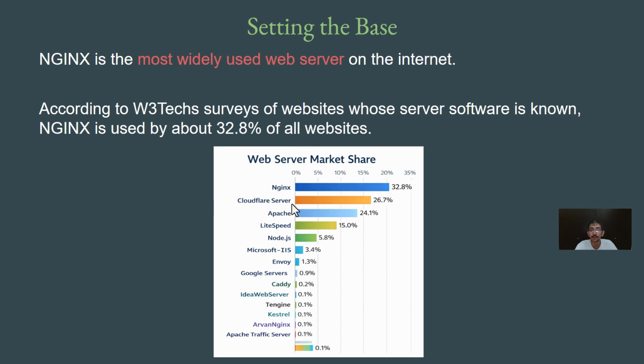Nowadays, Cloudflare has also become very popular because you have a great set of denial of service and distributed denial of service protections, so CDNs have become very popular. Then you have Apache and various others like IIS, etc. So at the top is Nginx, and again this is one of the reasons why it is very important that you are aware of Nginx from the production perspective.